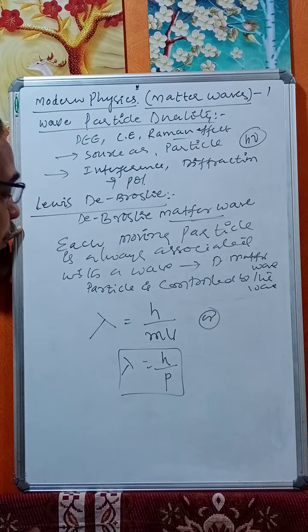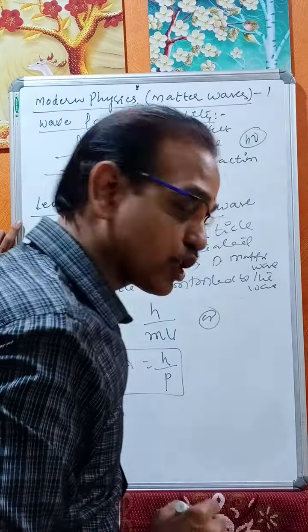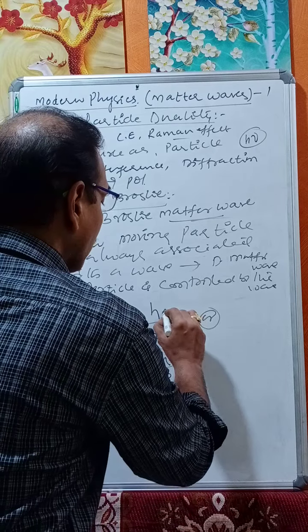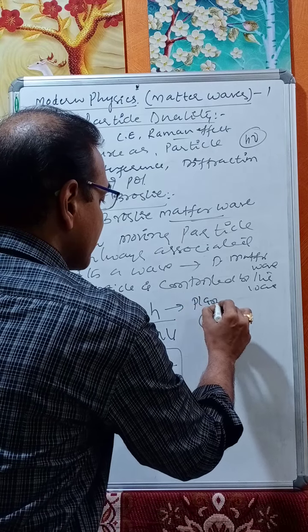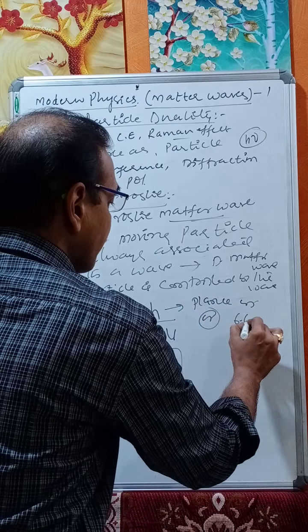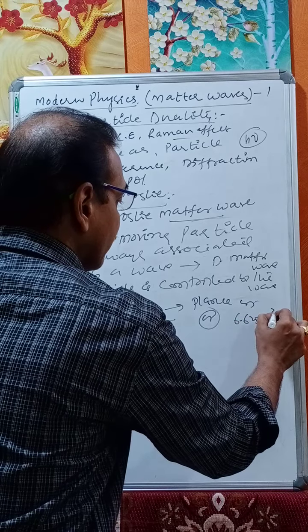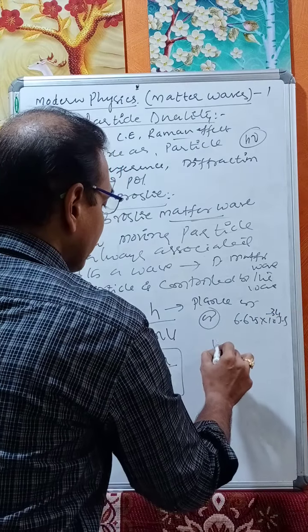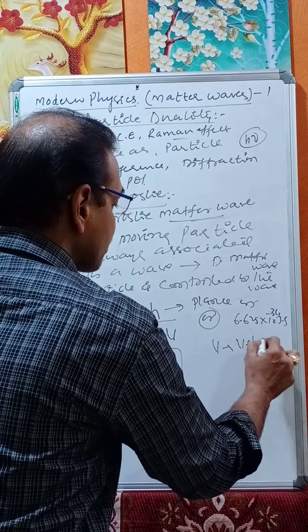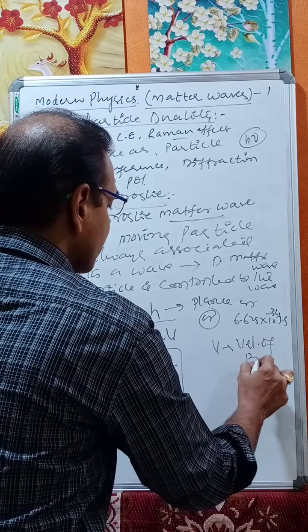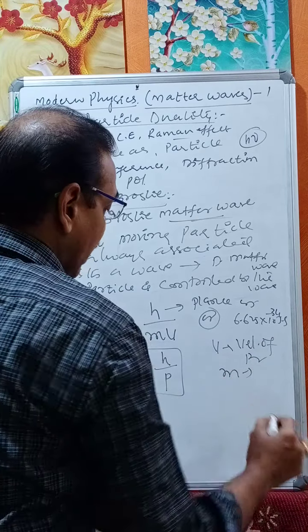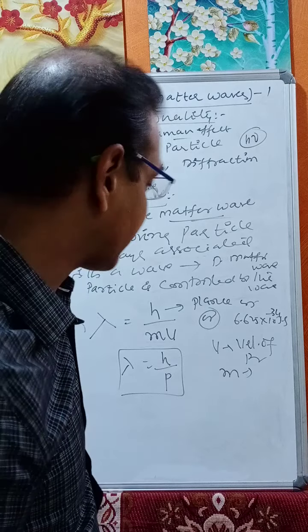Here h, as you know, is the Planck constant, 6.625 times 10 power minus 34 joule second. v is the velocity of the material particle, and m is the mass of the particle.